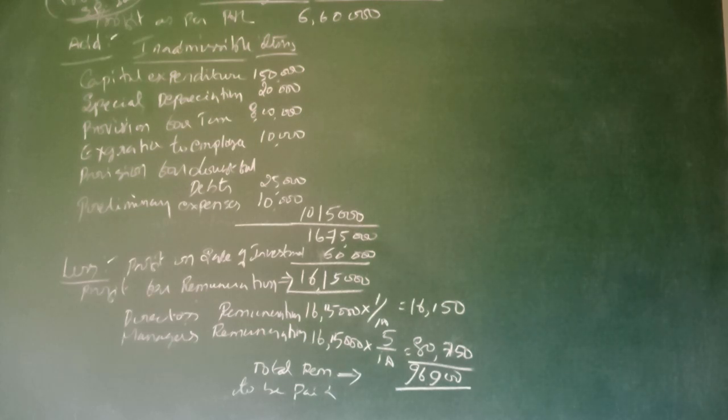Those expenses were debited in the P&L account, so we added them to the given profit. Whereas those profits are already credited in the P&L account, so now we should deduct those items. So capital profit should be deducted.